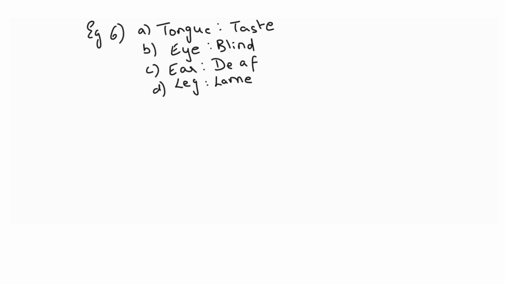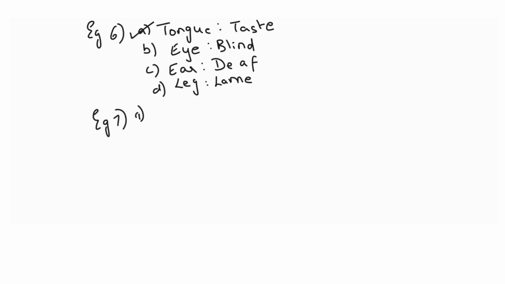Okay? But tongue to taste is not a disability. Eye's disability is blind, ear's disability is deaf, leg's disability is lame, tongue's disability is not taste. So that is why it is an odd one. Is that clear, students?